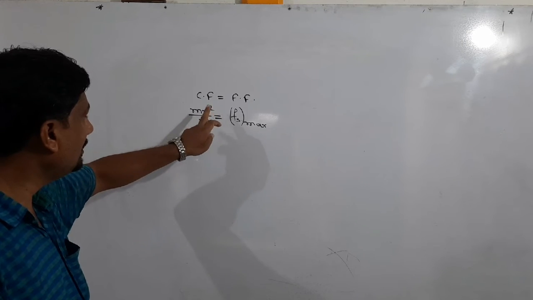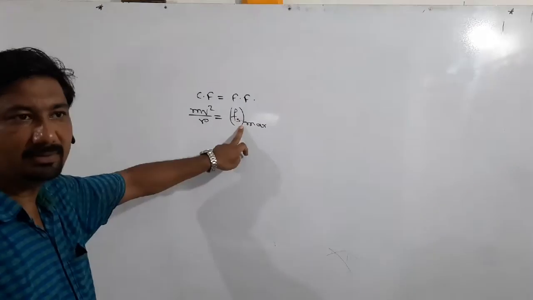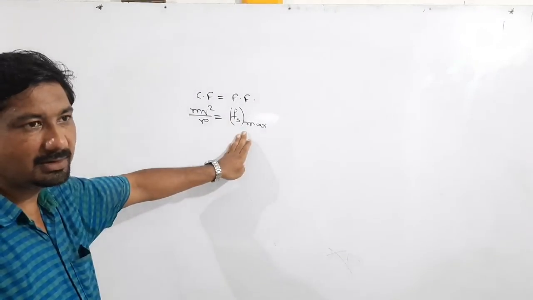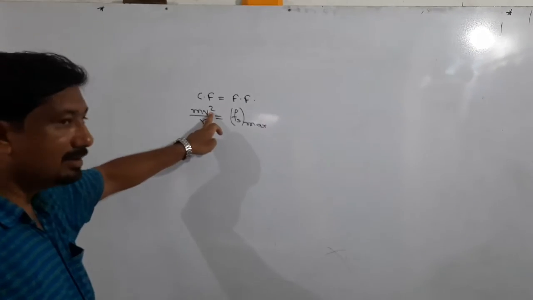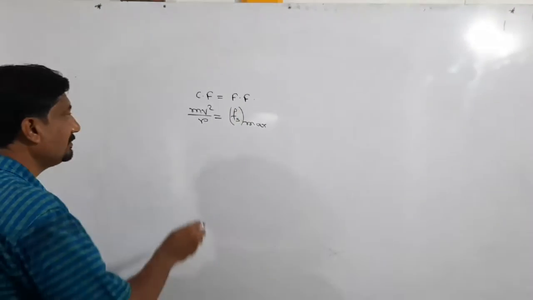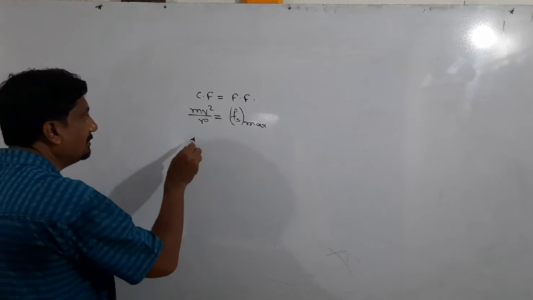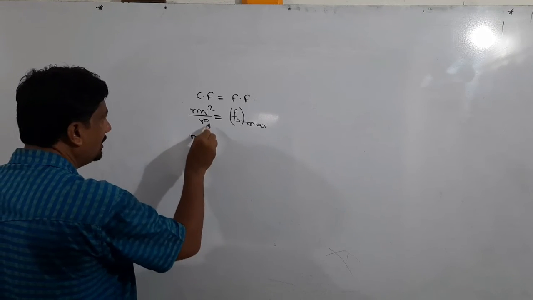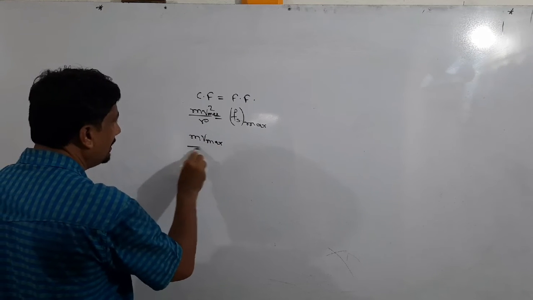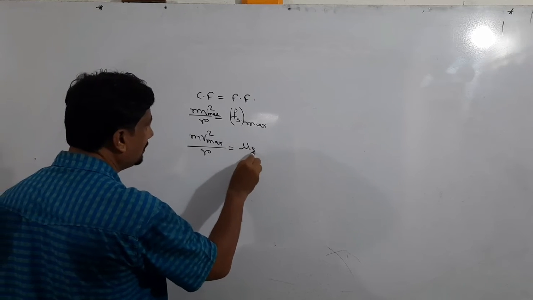As we find the expression for maximum velocity, we take the maximum frictional force. As the velocity increases, frictional force increases. We want to find the maximum velocity, and for this reason we take the maximum frictional force. This maximum frictional force is called the limiting value of static frictional force. So therefore, write m v max square upon r is equal to the formula for static frictional force, mu s N.